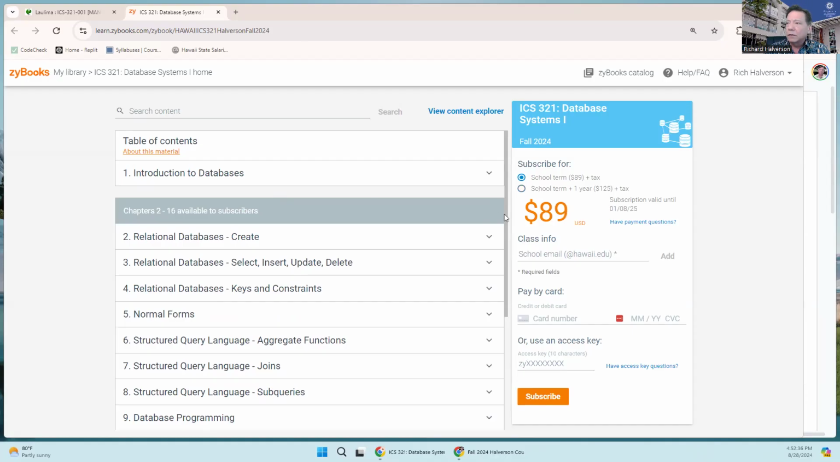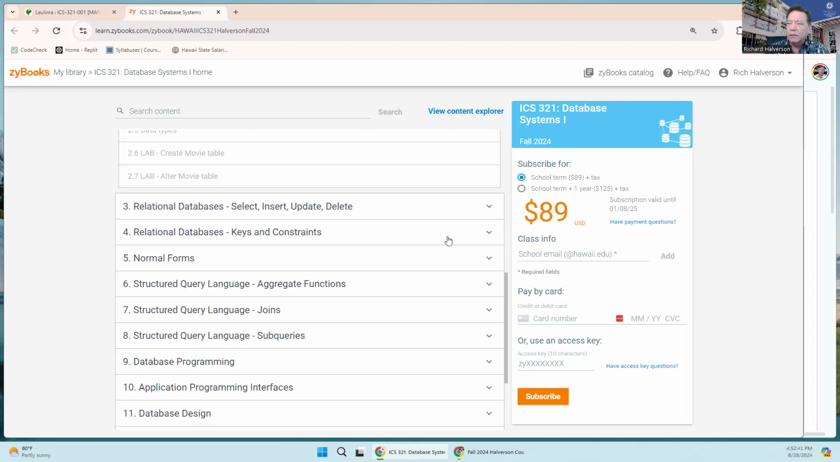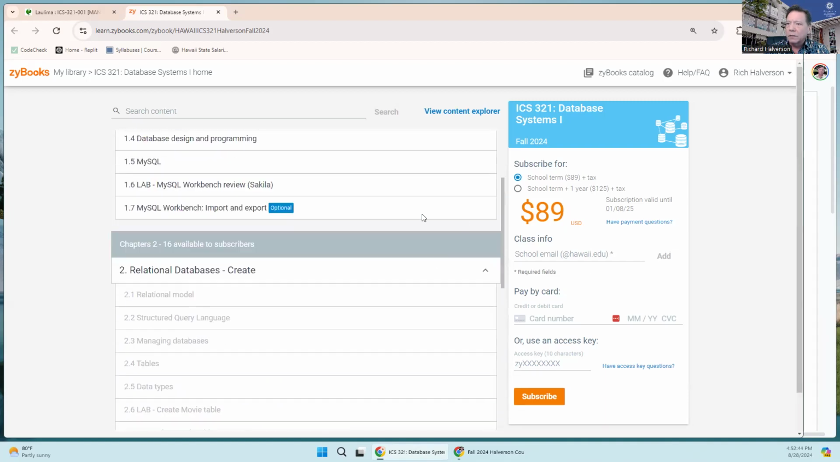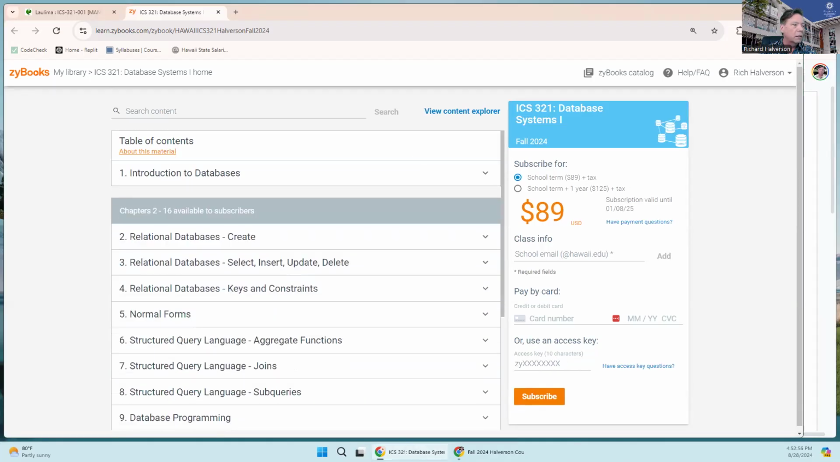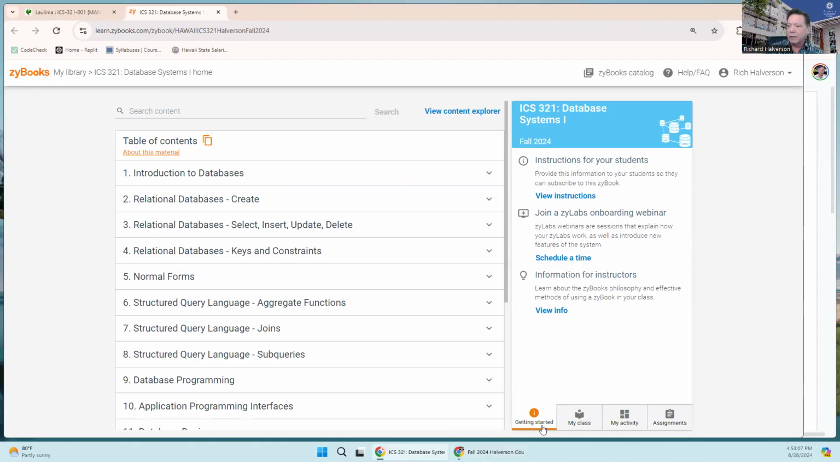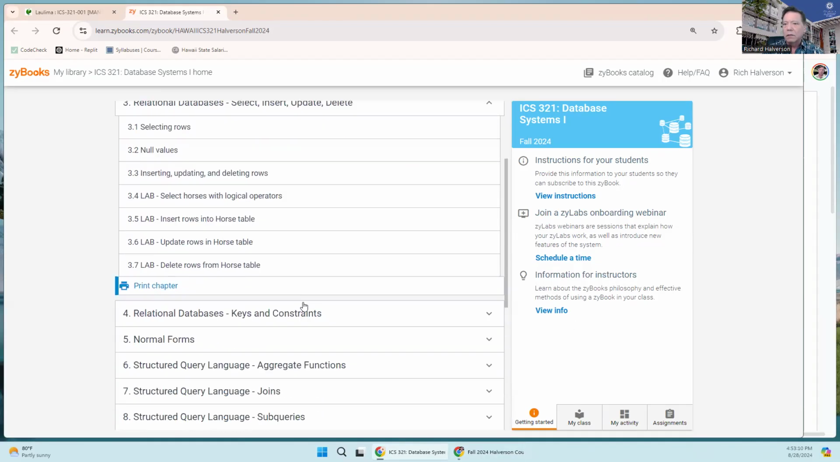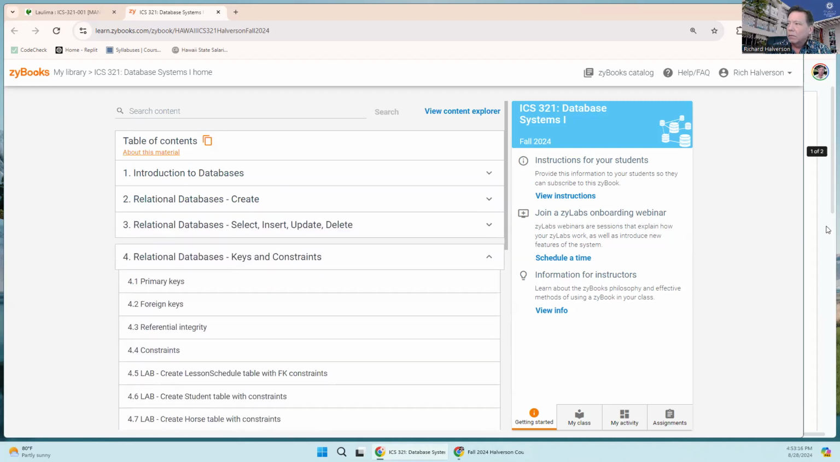And this gives you access to the first chapter, and you can see what's in the rest of the chapters, but you don't get access to the content until you pay the $89, or you can buy an access key at the bookstore and enter that in there. After you've paid, it looks like this, and that thing goes away, and now you have access to all of the content.